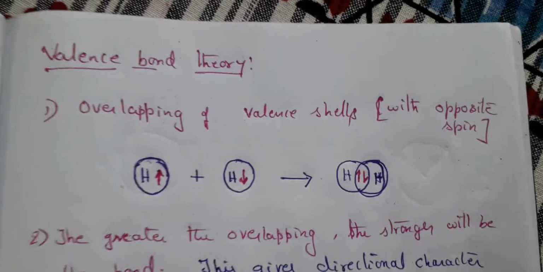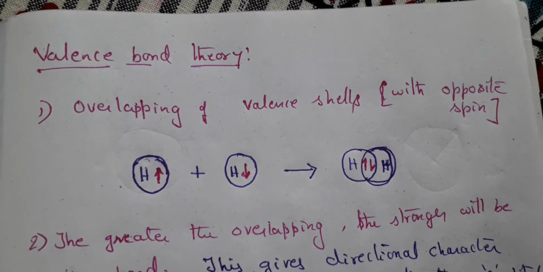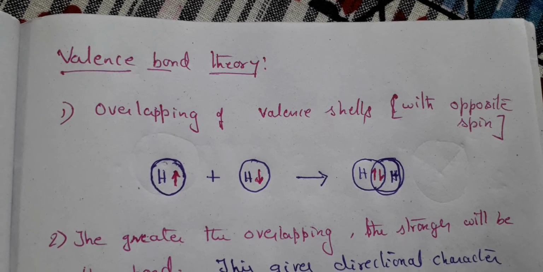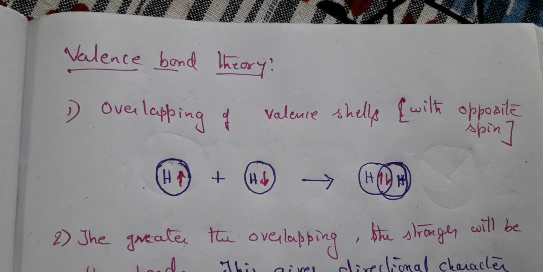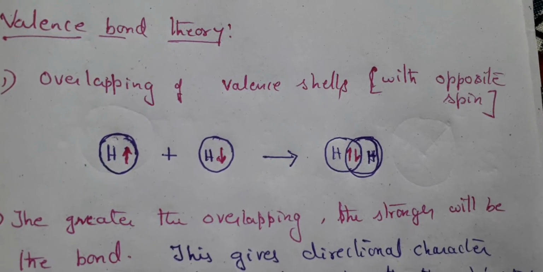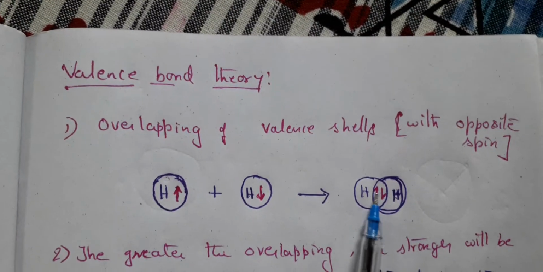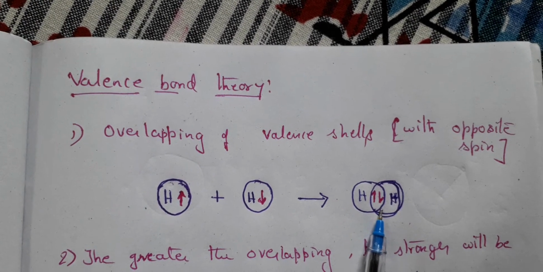So here if you observe the hydrogen, one hydrogen atom has a spin in anti-clockwise direction, and the other has a clockwise direction. Both the shells are overlapped, and thus both the electrons are in that overlapped region.